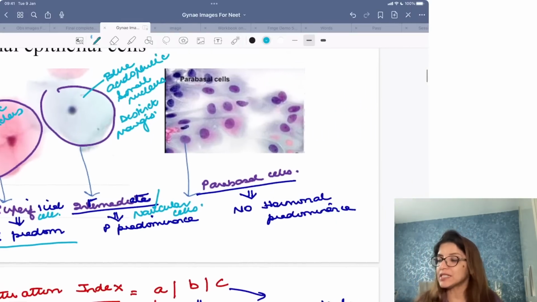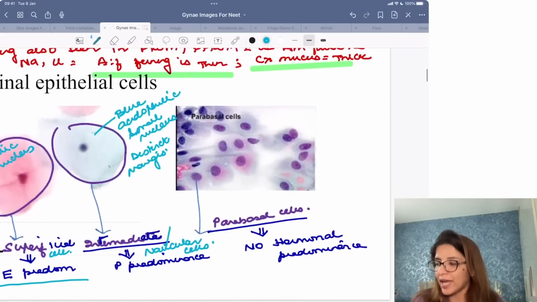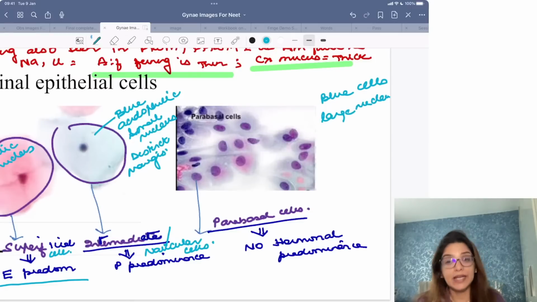Then comes these third types of cells, which are again blue colored cells, but they have a very large nucleus in comparison to others, and they have blurred margins.